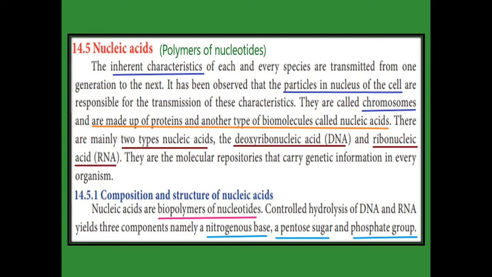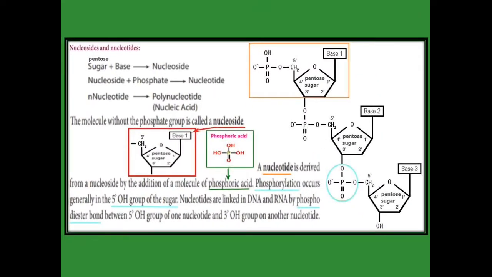Now we are going to see the composition and structure of nucleic acid. When DNA and RNA undergo controlled hydrolysis, they give three components: a nitrogenous base, a pentose sugar, and a phosphate group. Now we are going to see how a nucleoside is formed, how it becomes a nucleotide, and afterward how nucleotides form a polynucleotide.